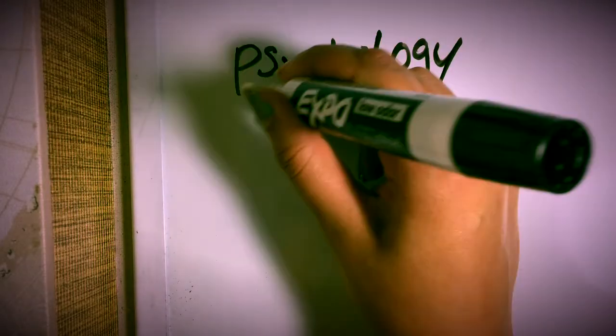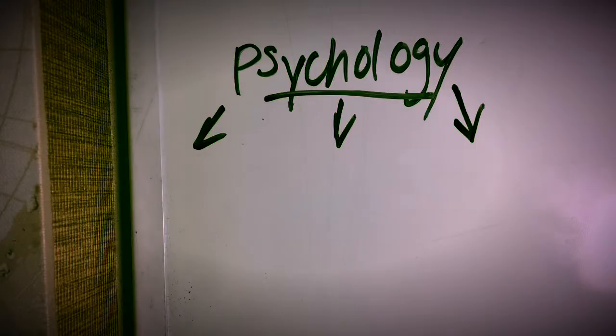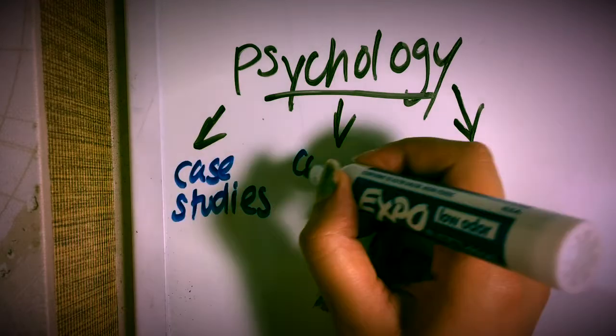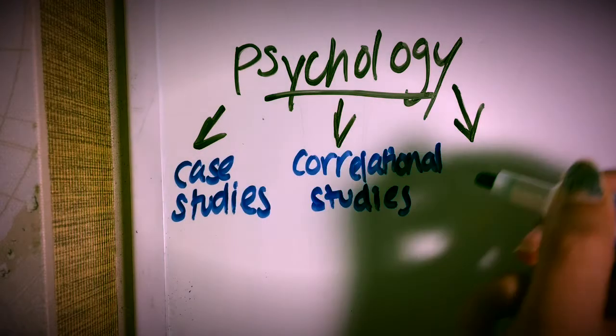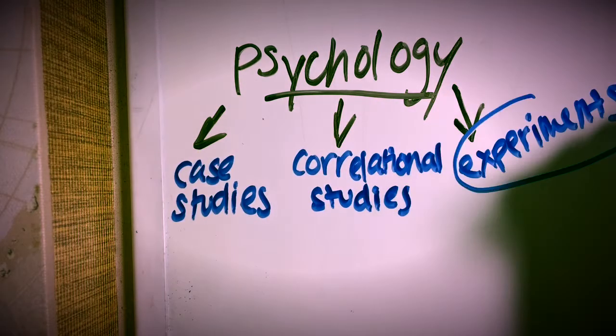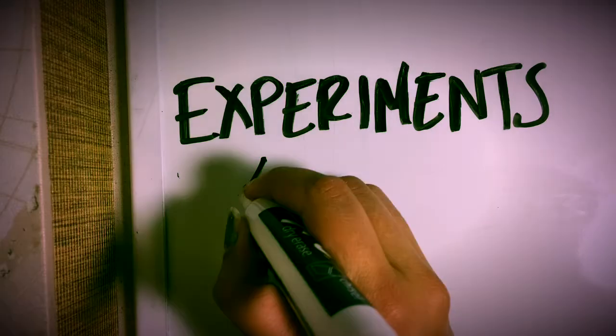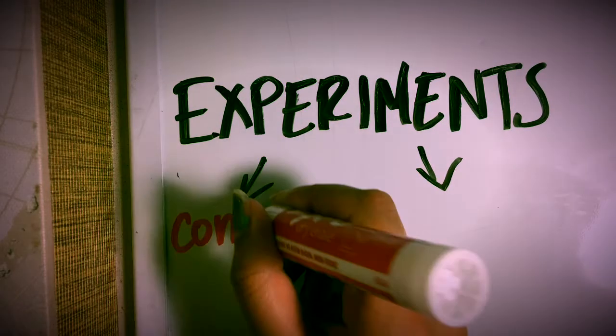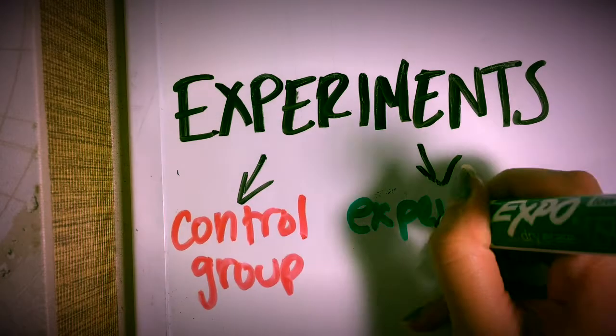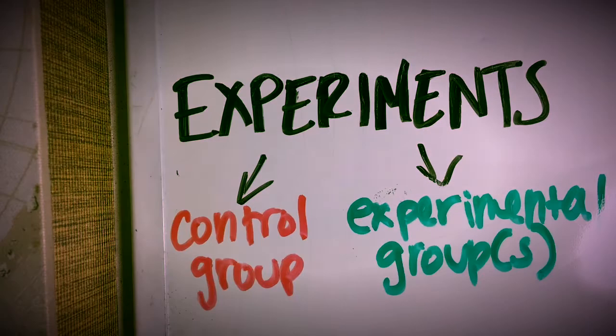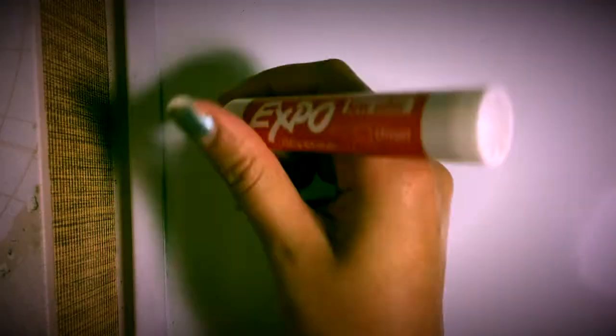In psychology, there are three types of research methods. There are case studies, correlational studies, and experiments. Today we're going to be focusing on experiments. In an experiment, there is a control group and an experimental group. Let's talk about the difference between a control group and an experimental group.